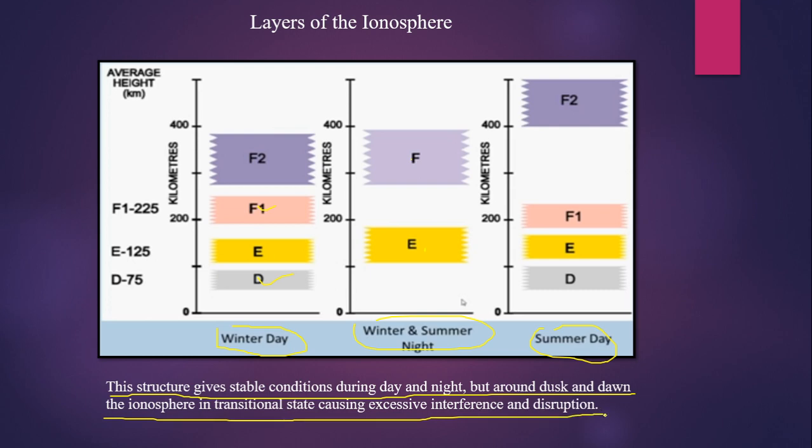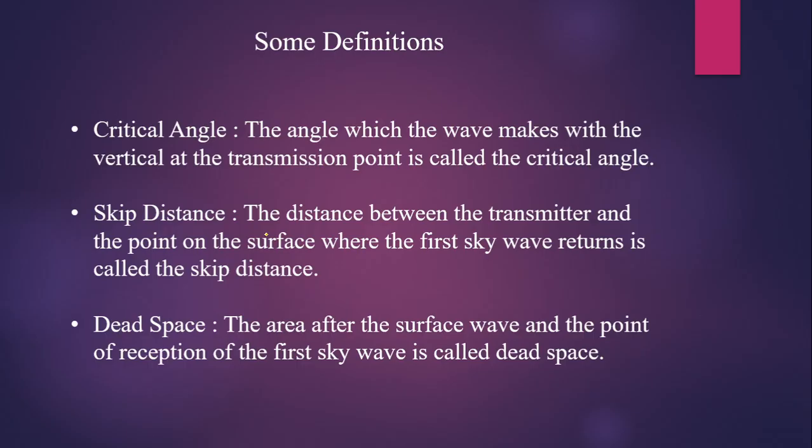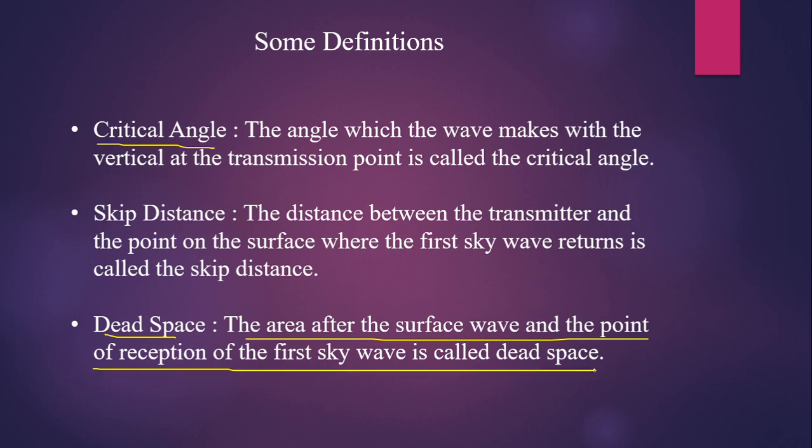So basically, this ionospheric mode of propagation depends on the different layers of ionization. There are a few definitions. Critical angle: the angle which the wave makes with the vertical at the transmission point is called the critical angle. Skip distance: the distance between the transmitter and the point on the surface where the first sky wave returns is called the skip distance. And the dead space: the dead space is the area between the end of the surface wave and the point of reception of the first sky wave.